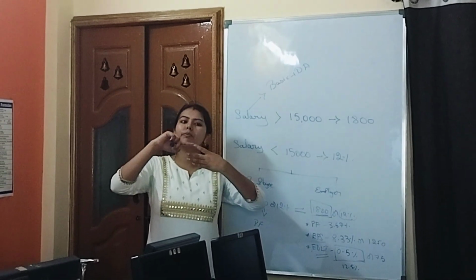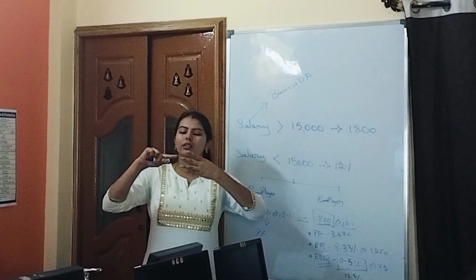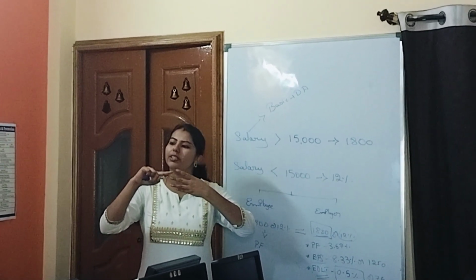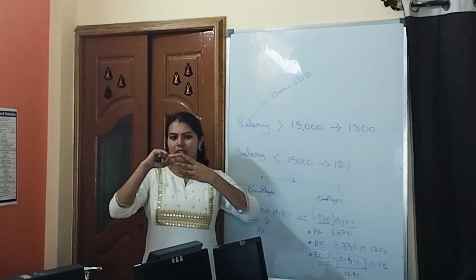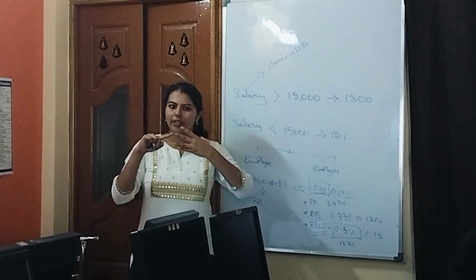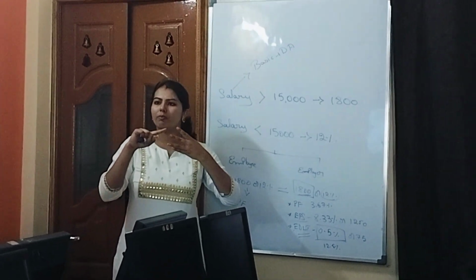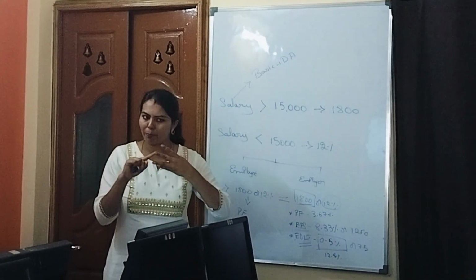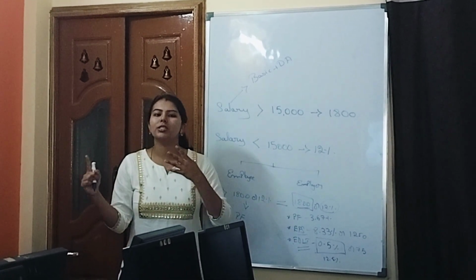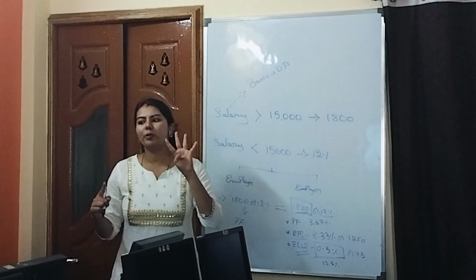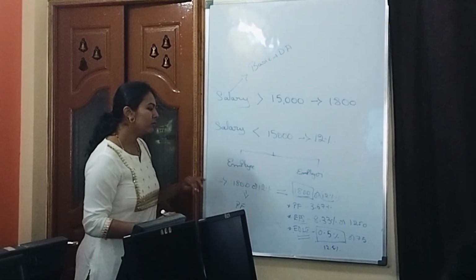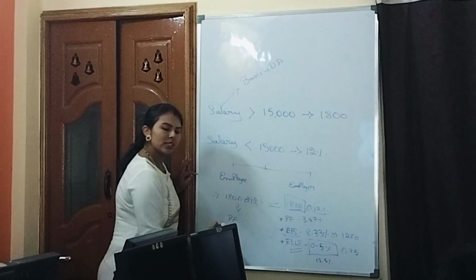If you retire at the age of 50, the difference between 58 and 50, that interest percentage will be decreased. But if you take regular retirement, whatever the normal scheme is, as per that you will get the pension. But if you take retirement after 60, you will get additional 4% interest per annum. So this is EPS.